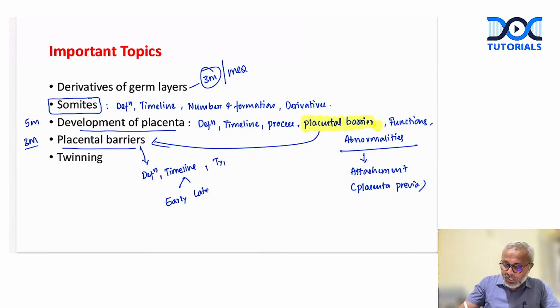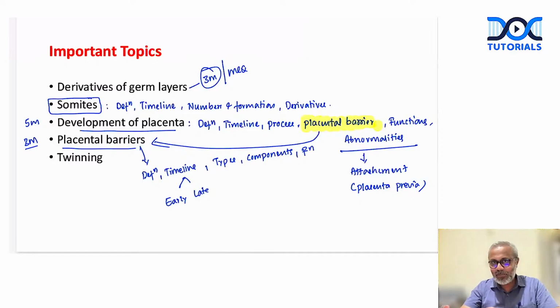Then the types, where we discuss the two placental barriers again, the early type and the late type placental barrier. Then the components, how exactly the placental barriers are formed, what is its function. This is how we need to describe the placental barrier.